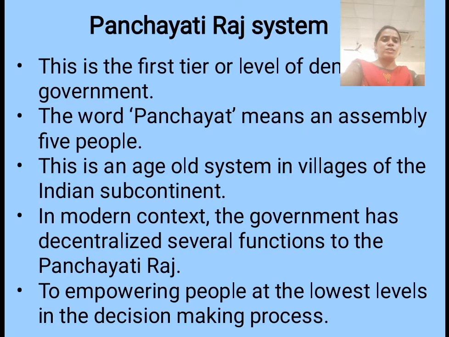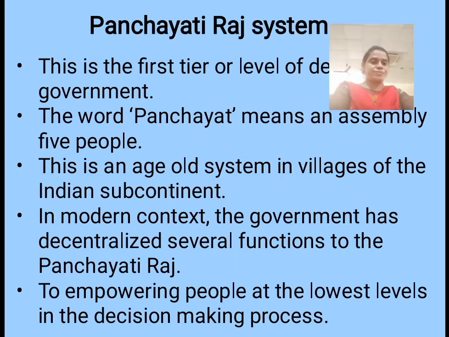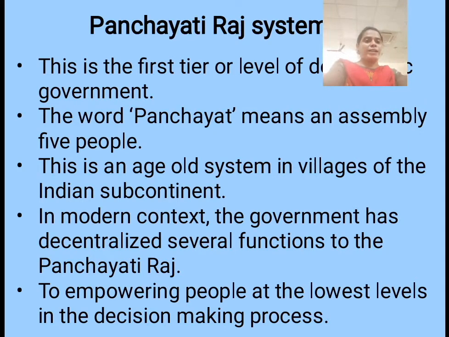So this is the first level of democratic government. We already know that the local self-government is the lowest level of the government, which refers to the government at village level, town or city level. It functions through two levels, rural and urban. Rural refers to village while urban refers to town and cities. In this chapter, we will learn about local self-government at the rural level.